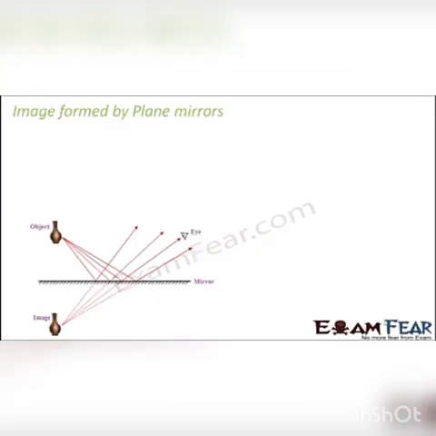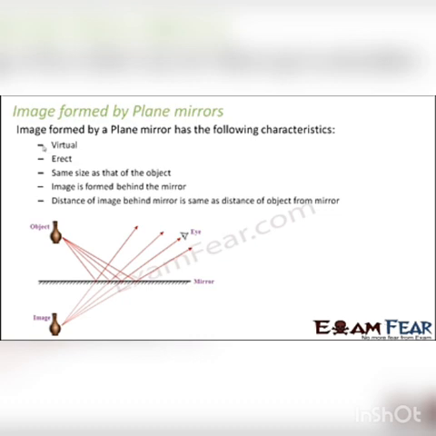Based on whatever we have discussed so far, what can we tell about the type of image which is formed by a plane mirror? Some of the characteristics are: the image is always virtual because the reflected rays never really meet. They appear to meet. So how do we make them meet? We actually make them meet behind the mirror by extrapolating the lines.